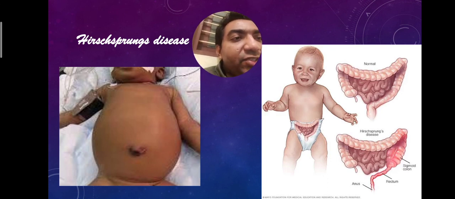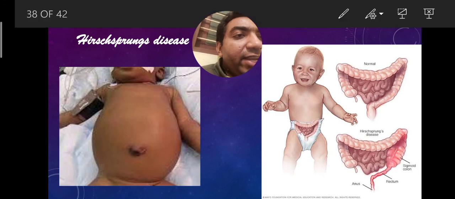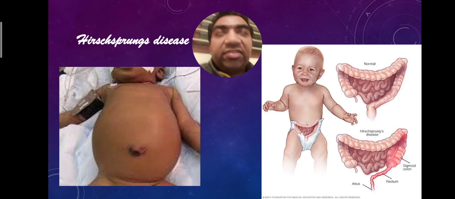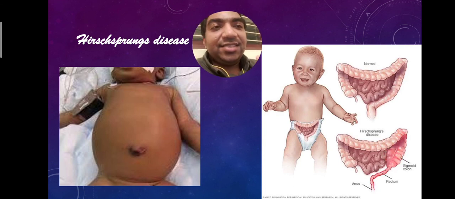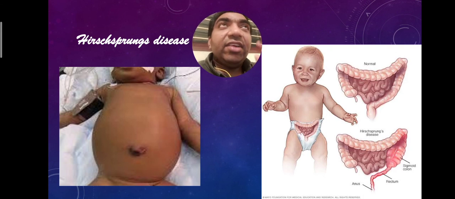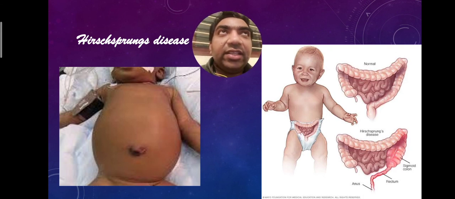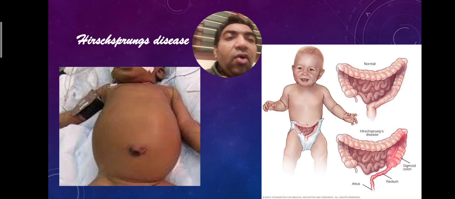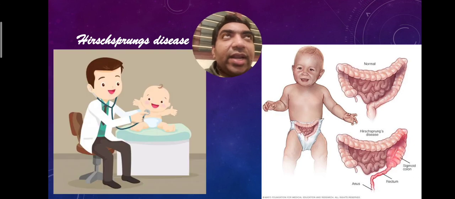But what basically it is, you should understand that in Hirschsprung's disease, the problem is neural. There will be a dilated bowel here, and below that, because of the absence of ganglion cells, there will be a constricted bowel. Even though there is a patent bowel there, it will be constricted, and the stools will not be passed, causing a functional obstruction in Hirschsprung's disease. So all these things will come to a casualty. But whatever it is, always make sure that you show it to a neonatologist or a pediatrician before sending the patient.